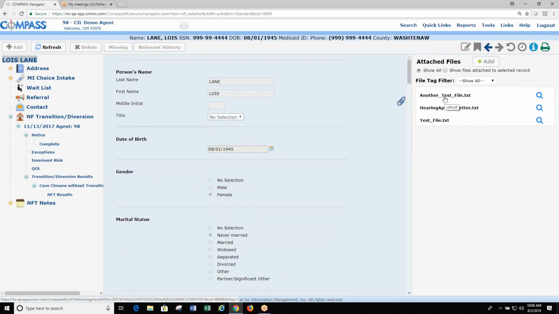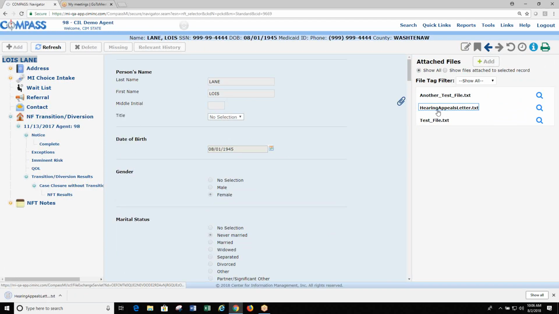If you hover over it, you'll see the description show up, which this one's a better one. This one's the hearing and appeals letter that was typed in. If you click on it, it will download however your browser downloads it. Mine shows up at the bottom. There's really nothing in it, it's just a fake file. But that's how you would download it to get access to it.